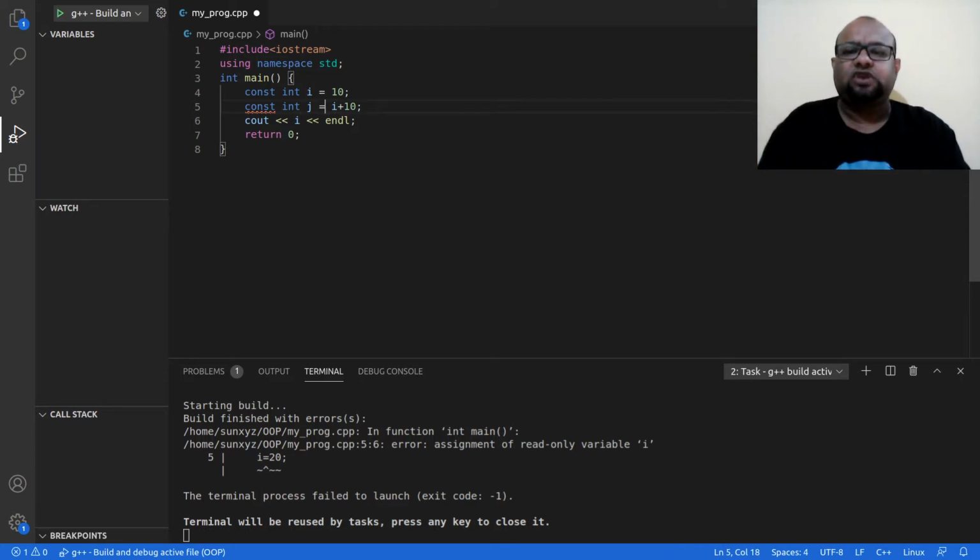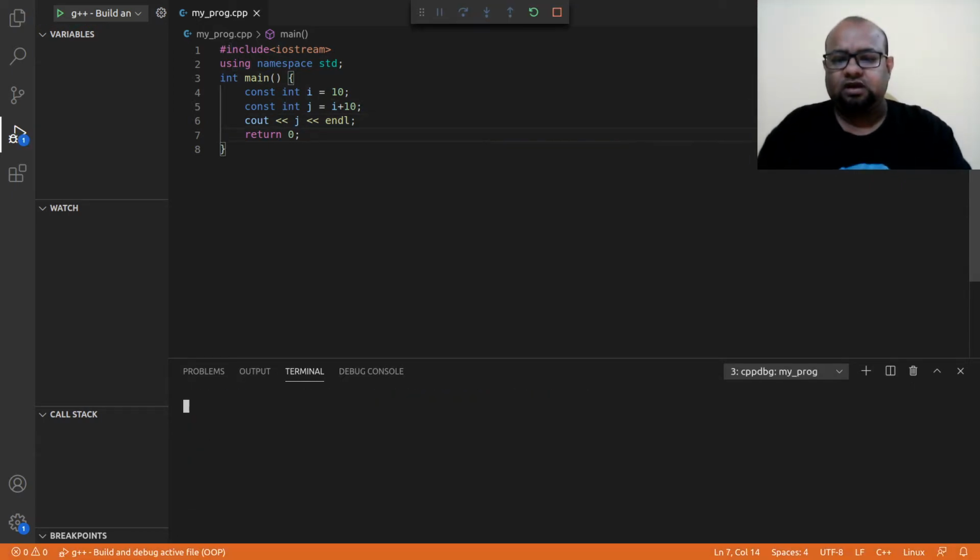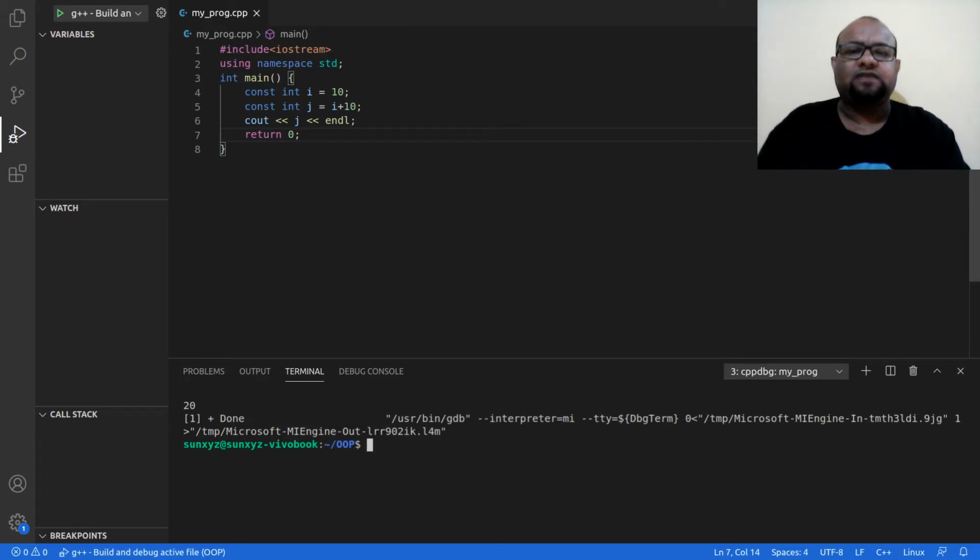And what is the value of j? Value of j is I plus 10. What am I doing here with I? I am reading the value of I. Am I writing or updating the value of I? No. This is fine. I can read. Always I can read the value of I. But I cannot update the value of I. Now j is set to, let us see, j should be set to 20, and j is set to 20. This program executes properly and everything is fine.